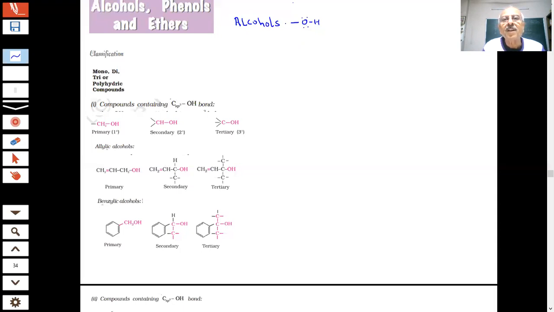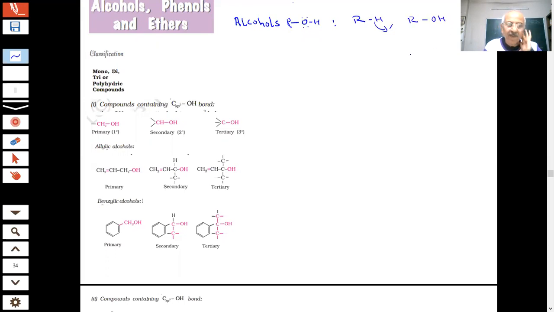R is our alkyl group. In other words, students, you are saying that, sir, if you have RH, and if you replace this H by OH, you become ROH.